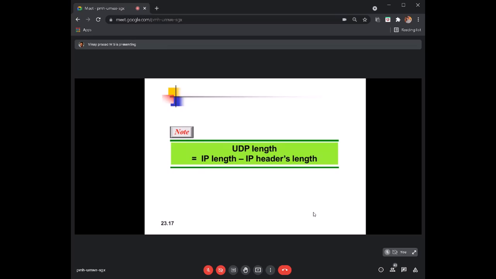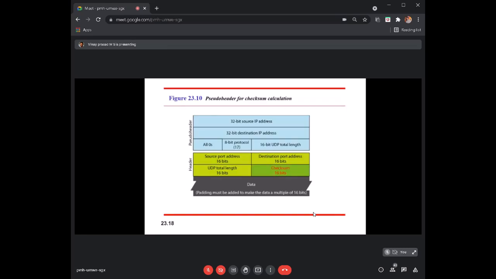That data length includes both the UDP header and the data, and it gives the UDP length. Okay, how do we find the checksum in UDP?